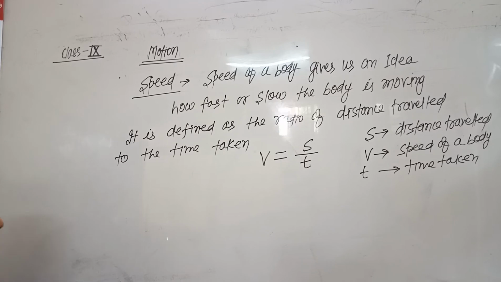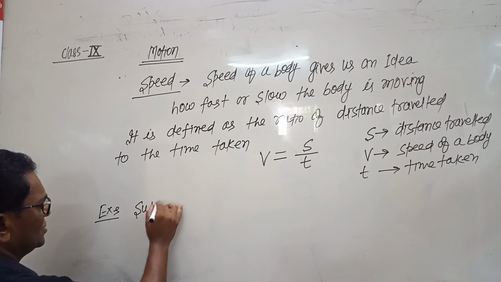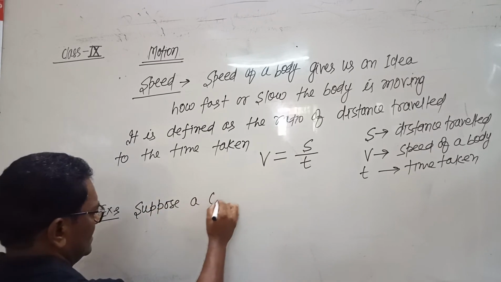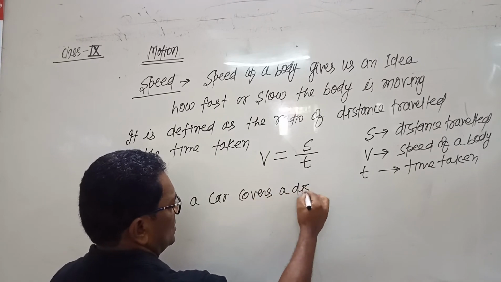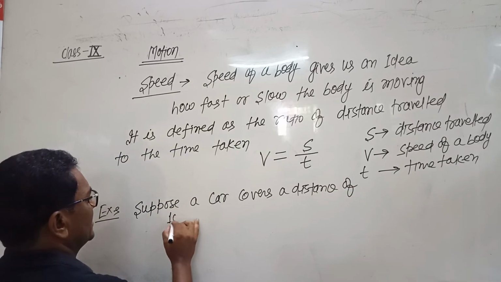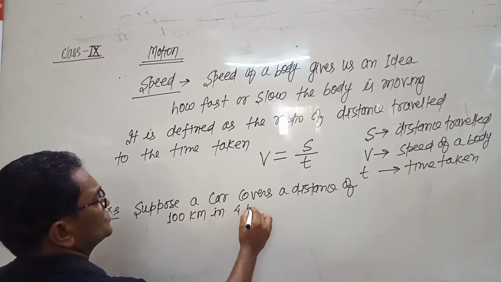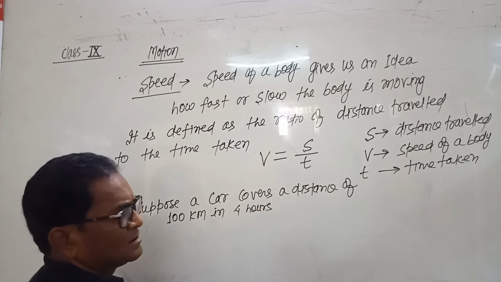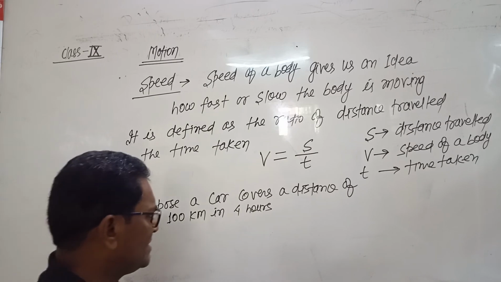Suppose a car covers a distance of 100 kilometers in 4 hours. What is the speed in this case?